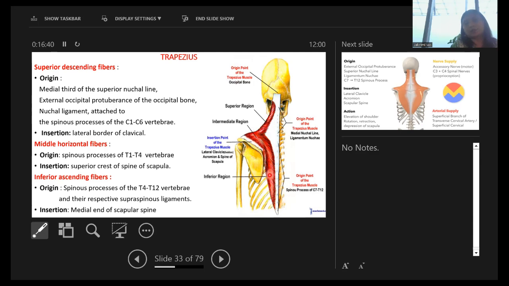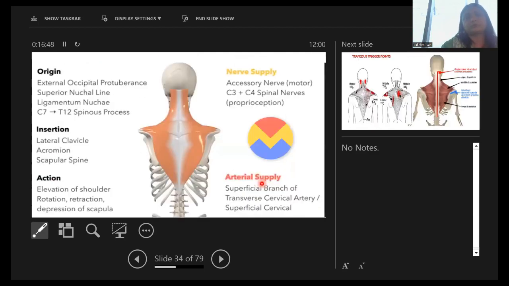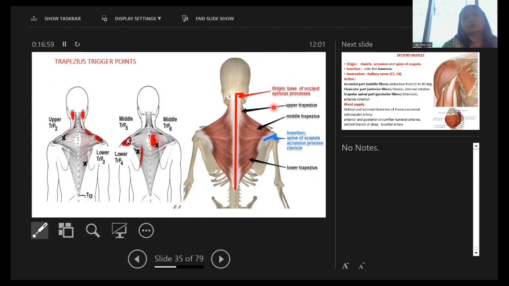And then the ascending fibers, the inferior fibers, insert on the medial end of the scapular spine. Their action is elevation, rotation, retraction, and depression of the scapula. It is supplied by the accessory nerve and spinal nerves C3, C4. Now these are some trigger points which we have to address during our Botox or